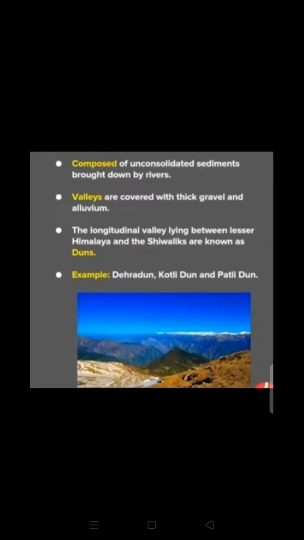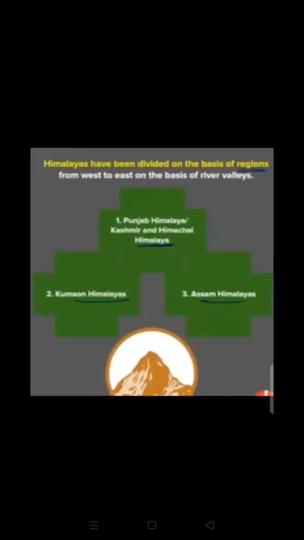In addition to these ranges, the Zaskar and the Ladakh range in Kashmir and the Kailash range in Tibet lie beyond the Himalayas, and on the northeastern side of India lie the Naga, the Mizo and the Lushai hills, which are the eastern extension of the Himalayas. The Himalayas have also been divided on the basis of region from west to east, and on the basis of river valleys, into the Punjab Himalaya or the Kashmir and the Himachal Himalayas, Kumaon Himalayas, and the Assam Himalayas.